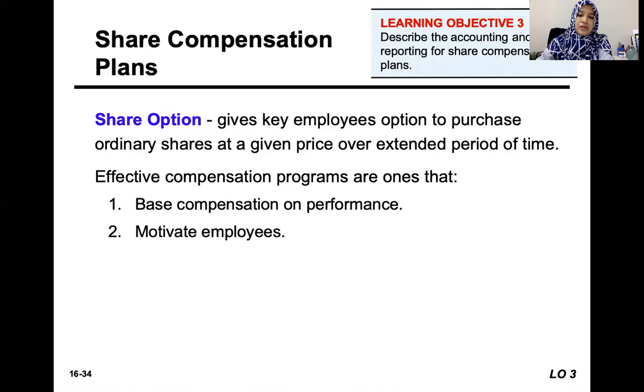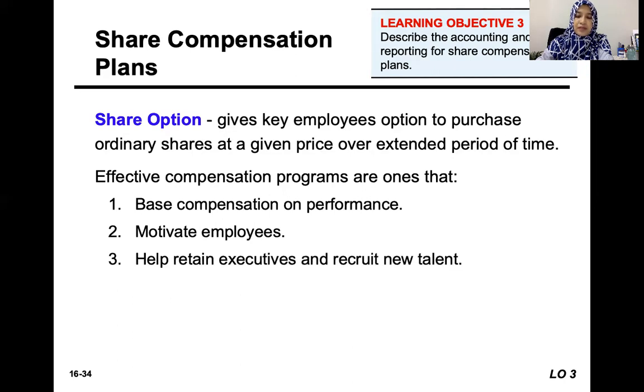So the good thing about a compensation program by giving share options is that it will motivate employees to perform better and become part of the ownership of the company. By giving the share option through the share compensation program, it also will help to retain executives and recruit new talent.